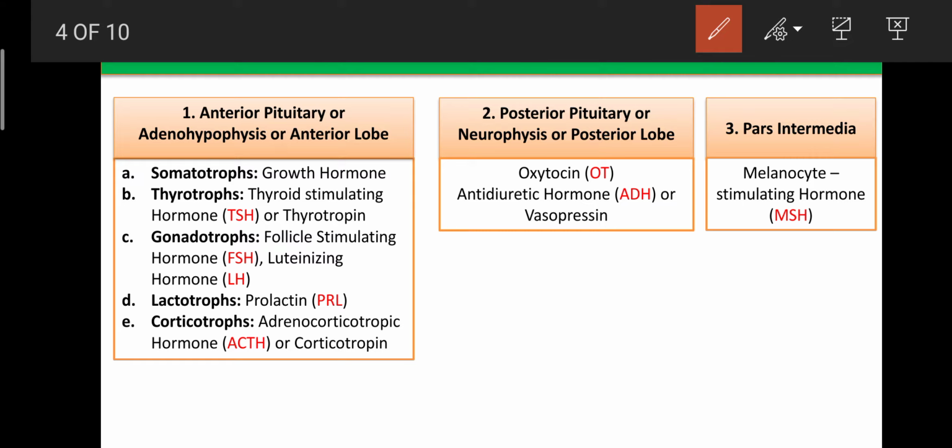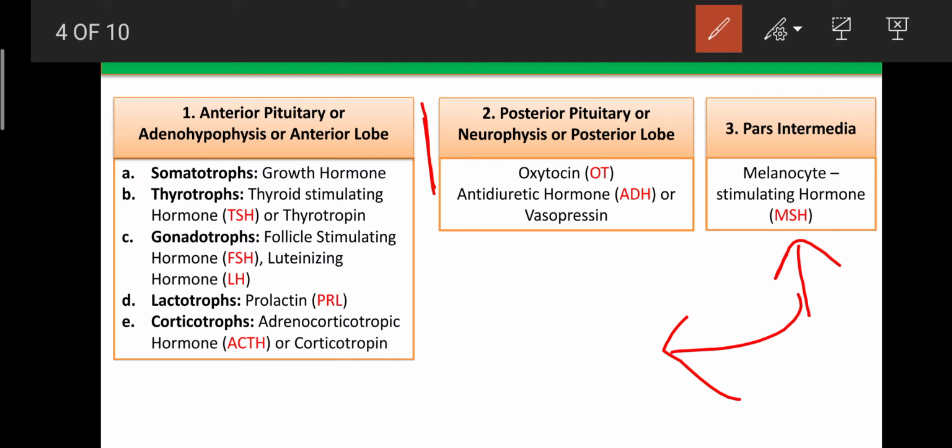Then the third part of the pituitary gland is known as the pars intermedia. This pars intermedia is present between the anterior pituitary lobe and the posterior pituitary lobe. So that part of the pituitary gland is known as the pars intermedia. This pars intermedia secretes a hormone known as the melanocyte stimulating hormone.